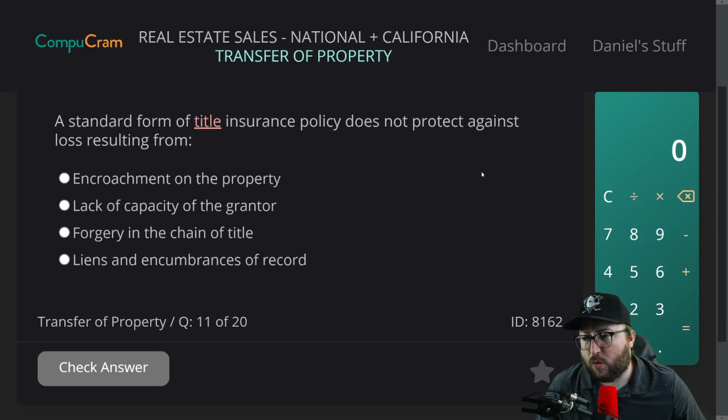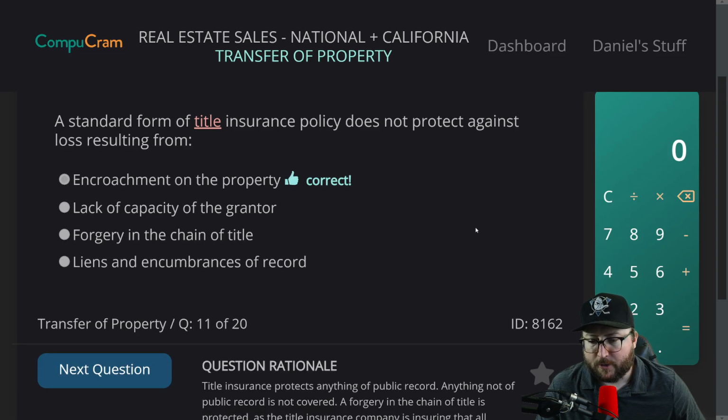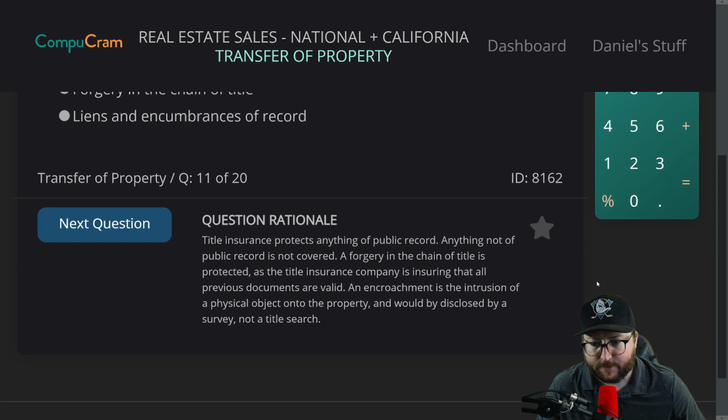So, question 1, a standard form of title insurance policy does not protect against loss resulting from A, encroachment on the property, B, lack of capacity of the grantor, C, forgery in the chain of title, D, liens and encumbrances of record. A standard form of title insurance should cover that. Lack of capacity of the grantor, I'm guessing it covers that. I'm going to say encroachment, maybe. Correct. All right, 1 for 1, guys.